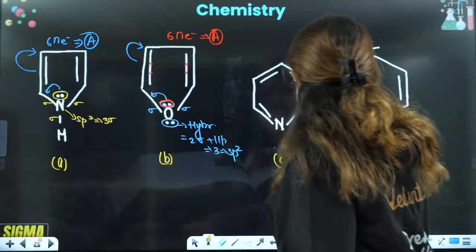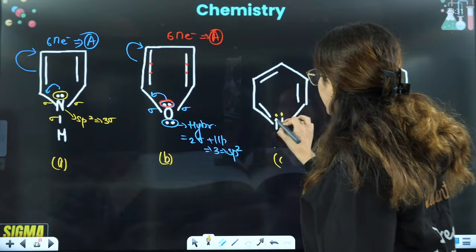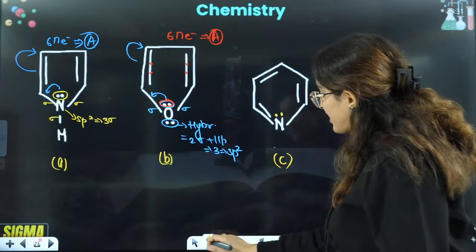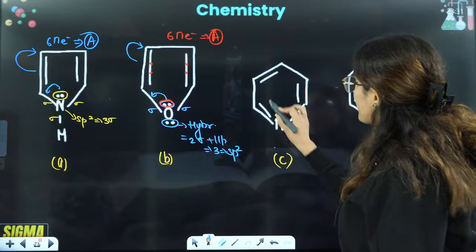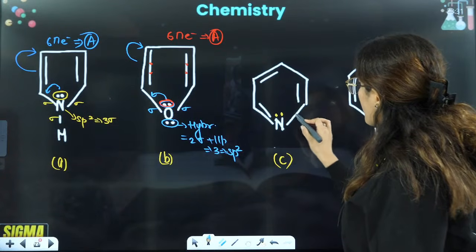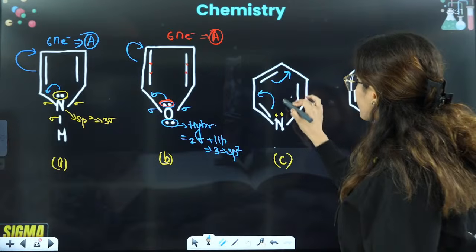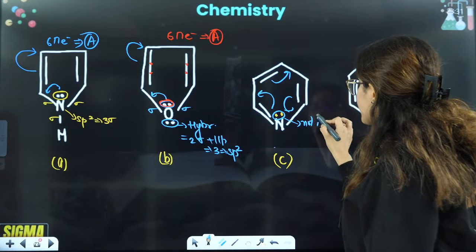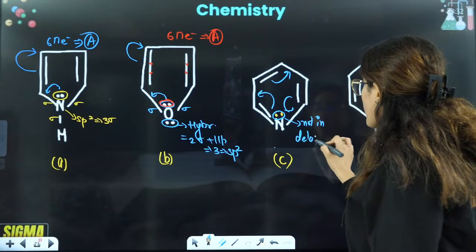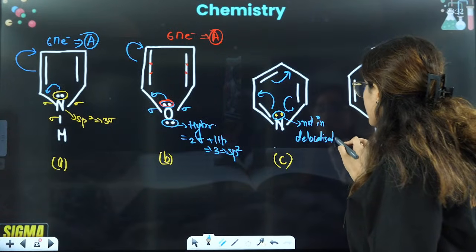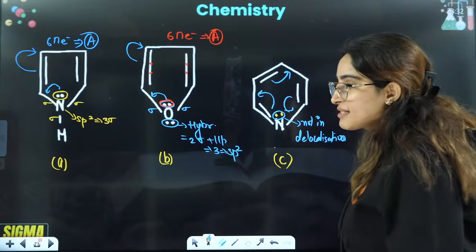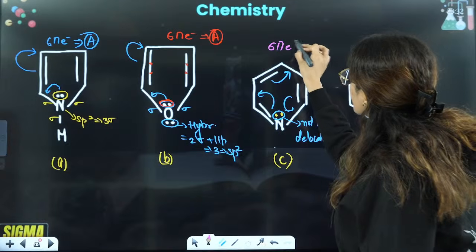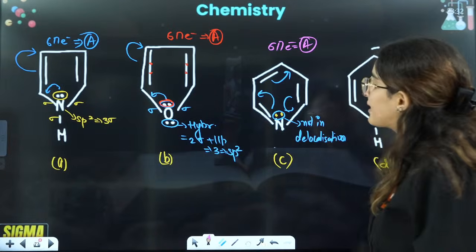Now, let's see this one. Tell me, are these lone pairs involved in the delocalization or not? Let me see if you can answer this or not. Double bond, single bond, double bond, single bond, double bond, single bond. This bond is shifting, this bond is shifting. There is no role of the lone pair in delocalization. They are not involved in delocalization. They are not involved there. Right? So only 6 pi electrons are there, and that is why it is aromatic in nature.